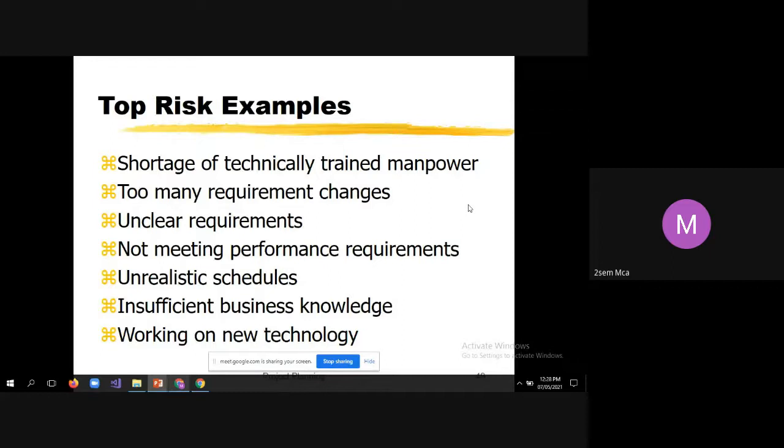Then unclear requirements. Always we need to make sure that the requirements are very clear, not at all confusing, and complete. Then not meeting performance requirements.